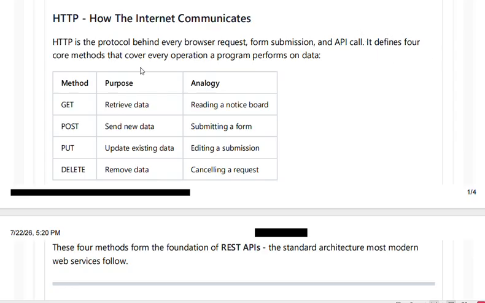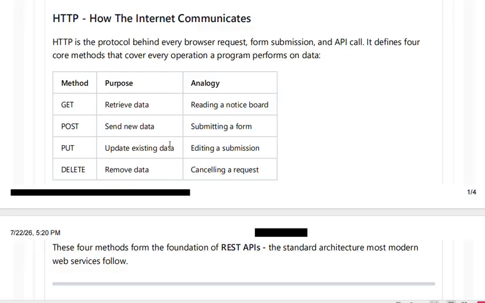It defines four core methods that cover every operation a program performs on data. All the operations on a website, whatever we do, fall under only four categories. We have the GET method, POST method, PUT and DELETE. GET means retrieve the data, like reading a notice board. It has already been saved, and we just read it. POST sends new data, like submitting a form. I'm going to save the data newly.